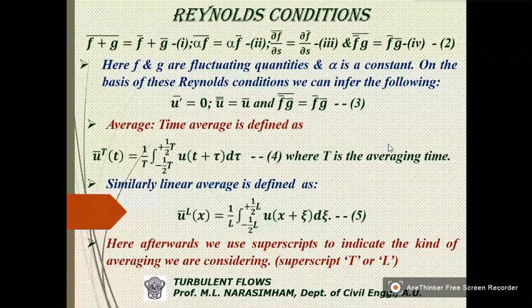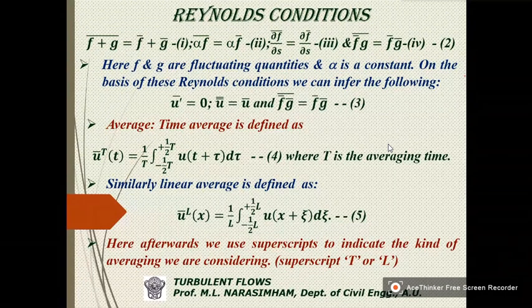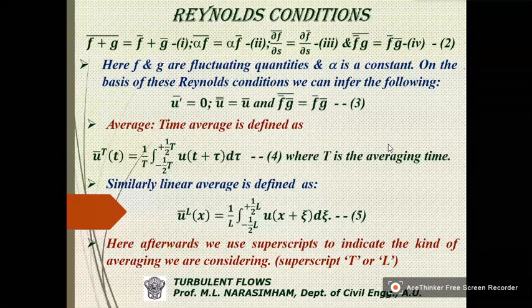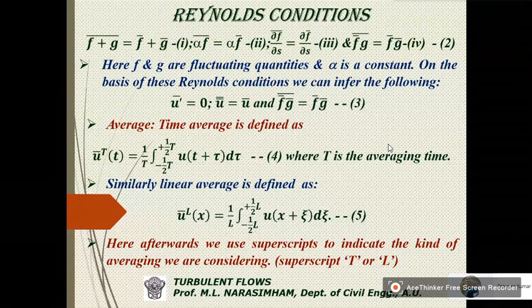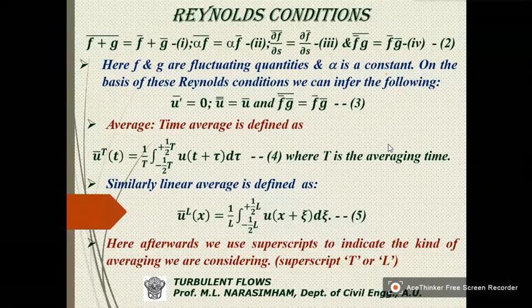So if I take f bar and multiply by g and take the average of this product, this can be written as the product of f bar g bar. So this is the fourth condition.